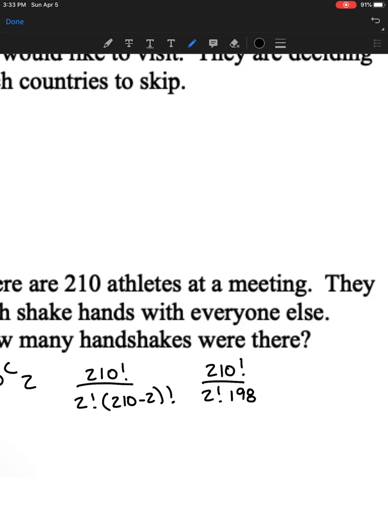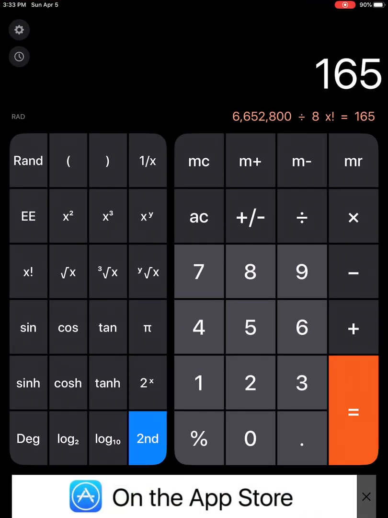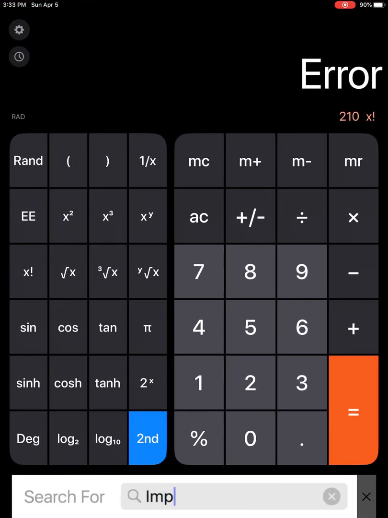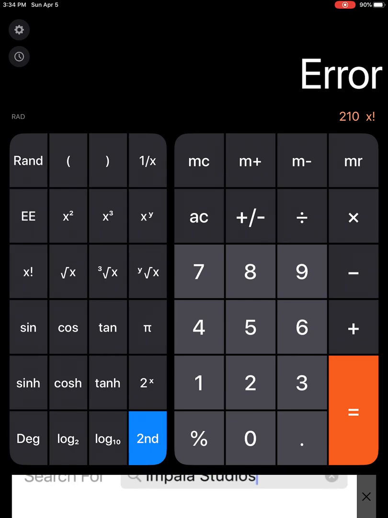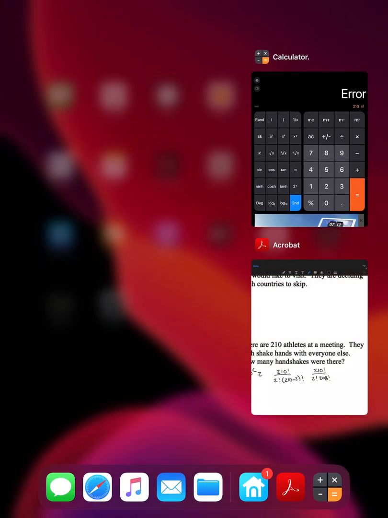So 210 factorial, 2 factorial, and then 208 factorial. Okay, now here's a problem. If I try to do 210 factorial, it's too big, get an error. Okay, so the nice thing is we know what this means.